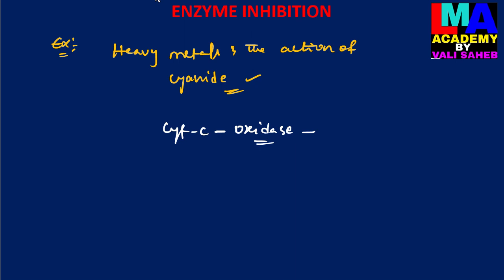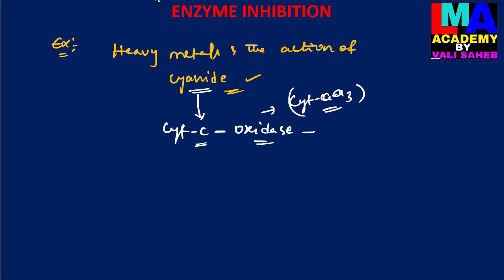So here, during the electron transport system, cytochrome C oxidase, which is also known as cytochrome A1 and A3, is complex 4 in the electron transport system. This enzyme's catalytic activity will be inactivated by the heavy metal ion, that is cyanide.